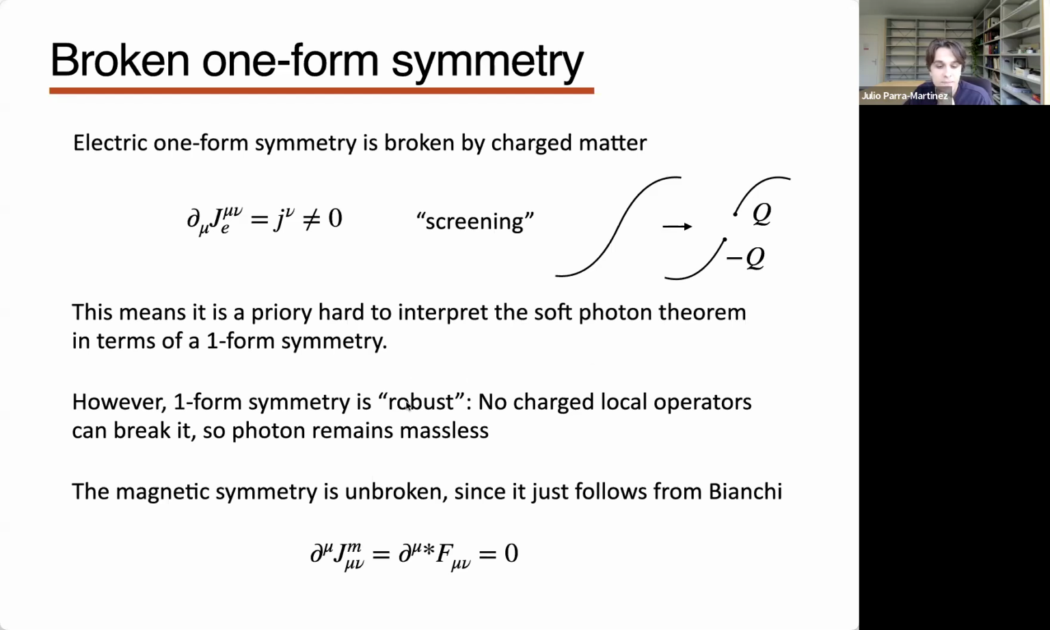However, note that a one-form symmetry is robust, because the charged operators are line operators, not local operators, so there is no way to add some charged operator to the Lagrangian. This means that even if it's broken, the photon remains massless. The magnetic symmetry is still unbroken because it just follows from the Bianchi identity. So let's try to figure our way out of this issue and really understand the soft photon theorem in this language.